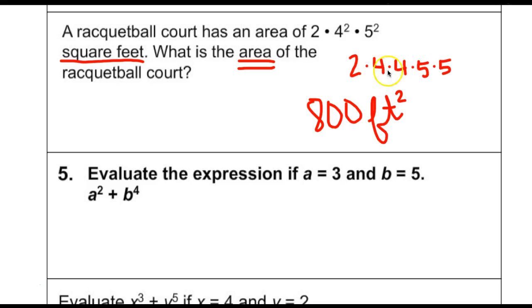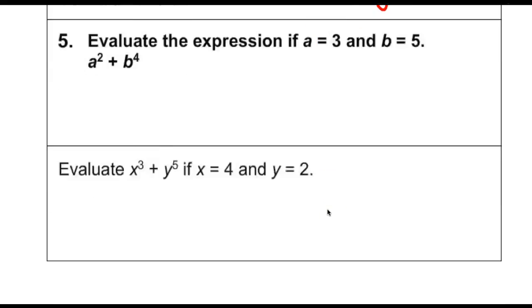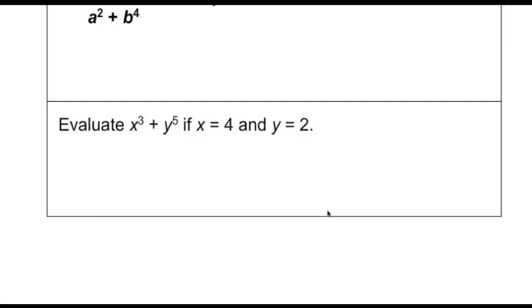There is no wrong way to multiply these in terms of order, as long as you get the same answer. Okay, so just remember that order is not important because of the commutative property. My answer to this one is 800 square feet. All right. Again, rewind or review if you need to. Otherwise, we're moving on. We only have a little bit more to go here.